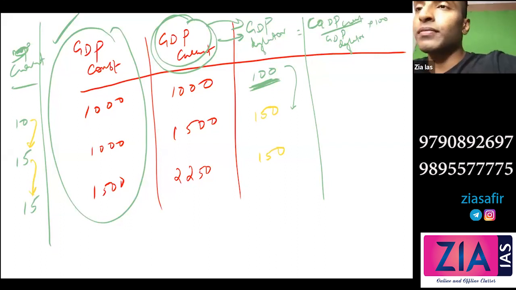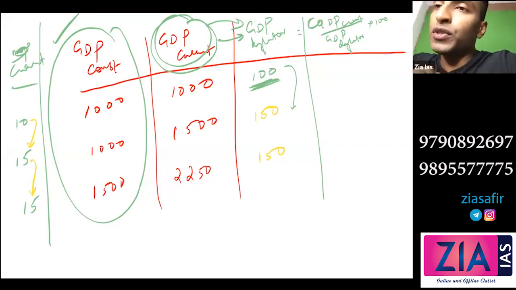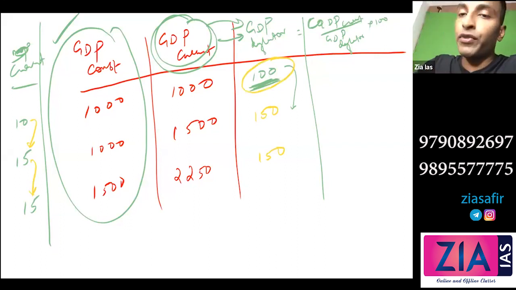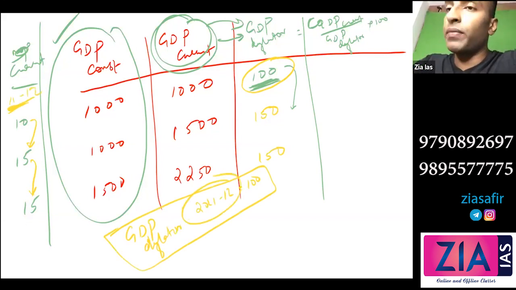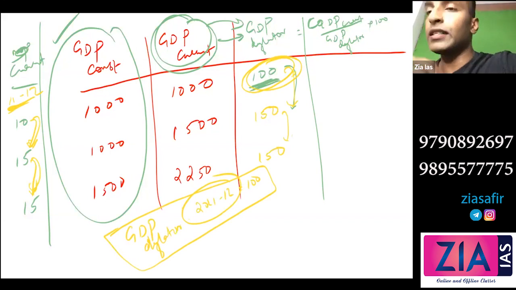Is this okay, GDP deflator? The only thing is you may be confused why this is 100. No need to have any confusion. GDP deflator: base year 2011-12 equal to 100. This is how it starts, and we are talking about 11-12, this is the 11-12 price. So the reference value will be 100 only. Then 50% increase, so we have changed 50%. Then no increase, then no change. Is this okay?